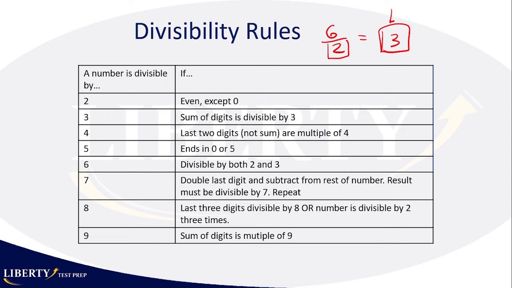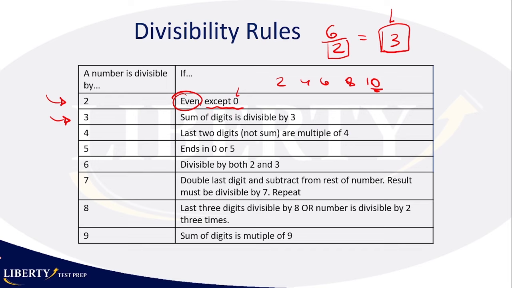So how do you know that a number is divisible by 2? All even numbers are divisible by 2, except 0. Any even number, anything that ends with 2, 4, 6, 8, or 0, maybe it's 10, 100, whatever, that will be divisible by 2. So pretty simple to know when something is divisible by 2. Now, how do you know that a number is divisible by 3? You sum all the digits and then check if it's divisible by 3.